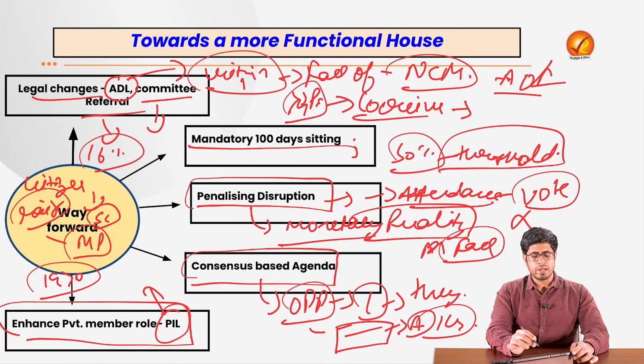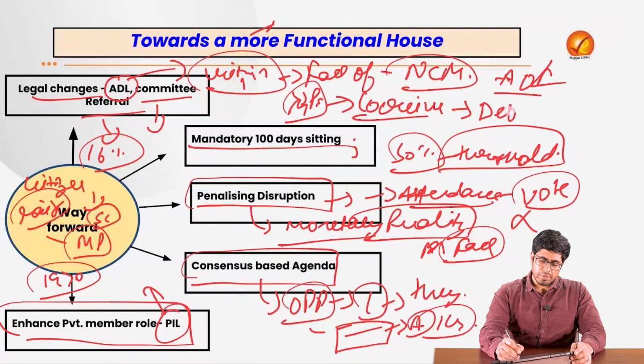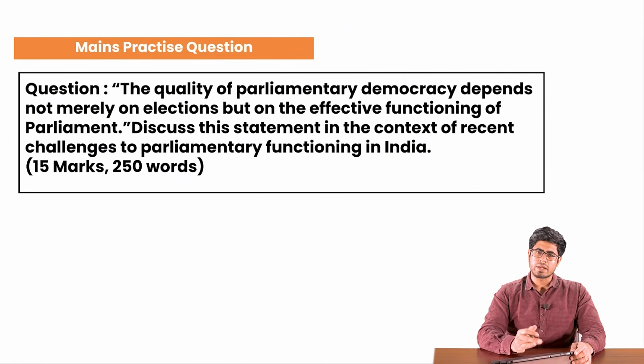If this is done, Parliament would restore the majesty that it has just lost to disruption, and it would try to become a more debate house, discussion house, deliberation house, and not a disruption based house. That was in this topic. We have a practice question for you. Kindly attempt it and get it evaluated from your mentors.